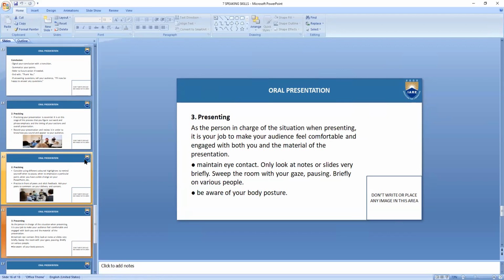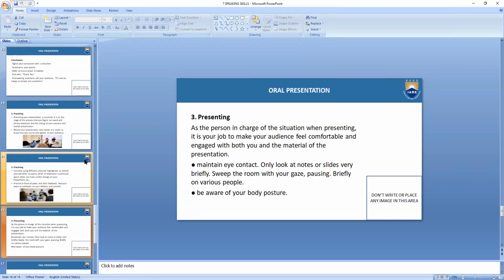Only look at notes or slides very briefly. Don't look at the slides or whatever is written on the board by showing your back to your audience. Never show your back to your audience. Maintain eye contact, and only look at the notes or slides very briefly. Sweep the room with your gaze, pausing briefly on various people. Don't keep looking at only one or two or three people throughout your presentation.